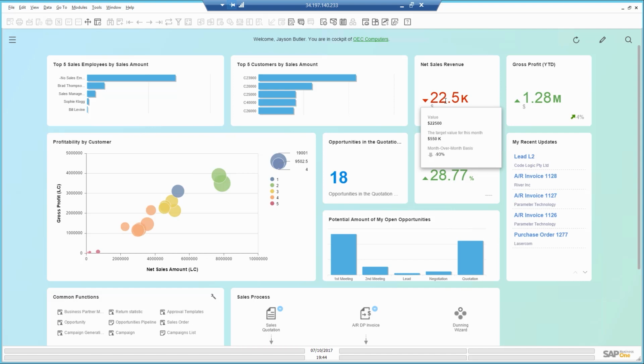I think there is a problem since the opportunity win rate from the beginning is low. This confirms my suspicion that there is a problem in closing deals and taking full advantage of potential leads. I want to get into more details. Using this count object, I see that I have 18 opportunities in the quotation stage, meaning a quotation has been sent to the customer, but no response has been received yet.